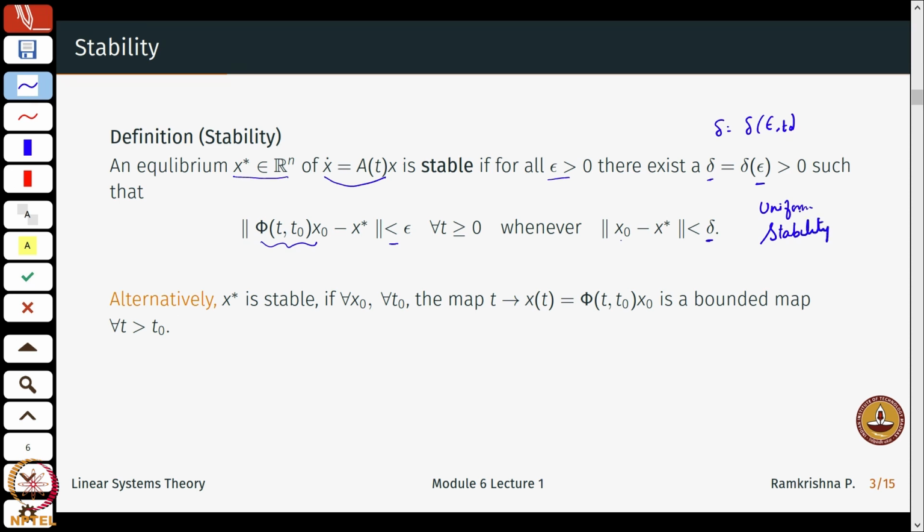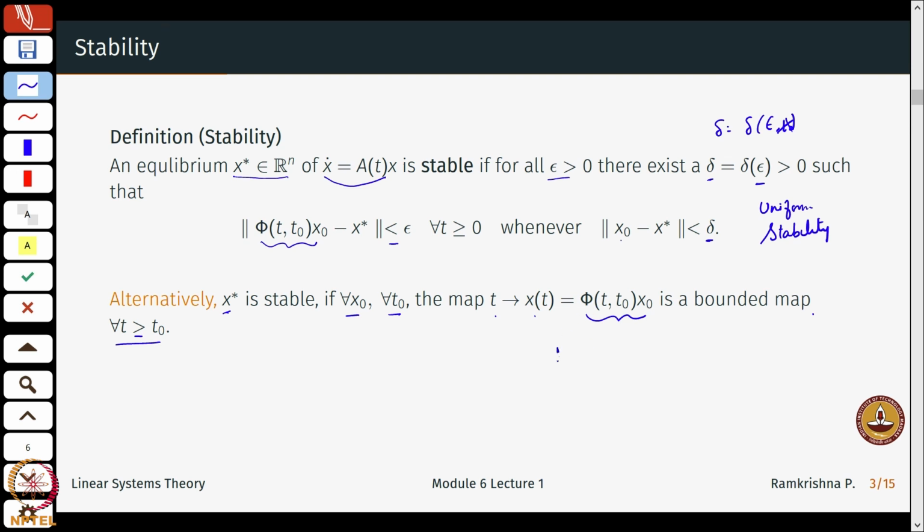Okay. So, we will drop this T naught for the moment and we will say, well, we are just dealing with uniform stability. A slightly milder version of this, to give you an intuition of what this statement means: x star is stable if for all initial conditions, for all initial times, the map T from x t, which is given by this solution, is a bounded map for all times t greater than or maybe even equal to t 0.